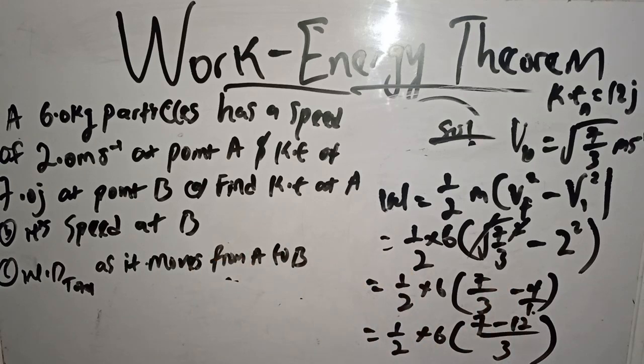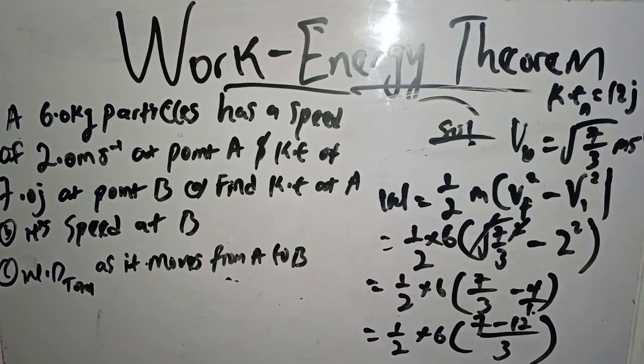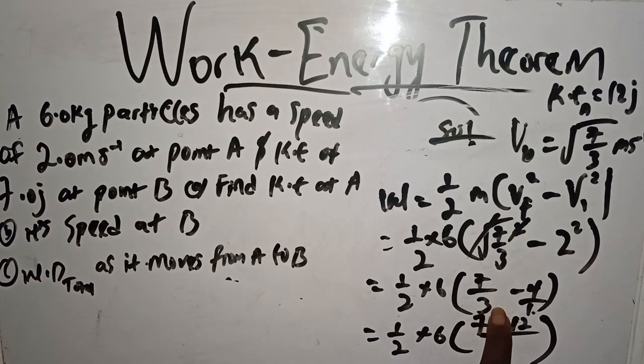If we have the work done to be negative, that means the work done opposes the motion. Something like that. But there's no problem. Just get it straight how the solution is being done. So I just want to confirm why I'm having negative here, which is not a taboo, it's not an abomination. But the original question is 0.6, so this would have been 70 over 3 instead of 7 over 3.